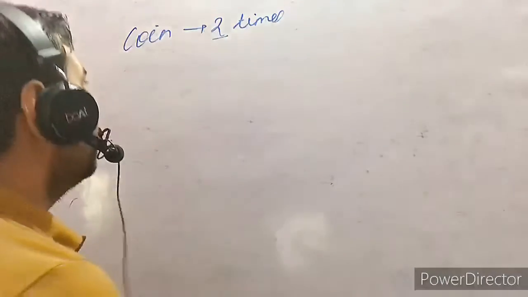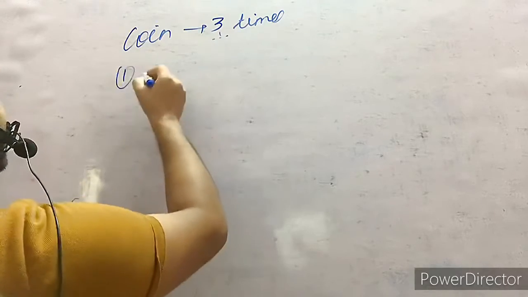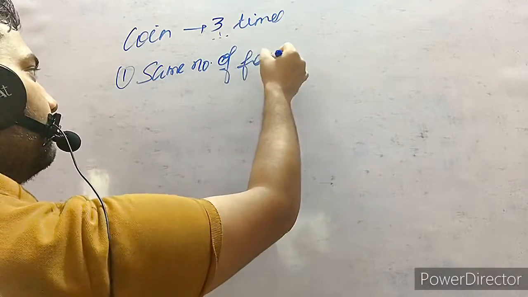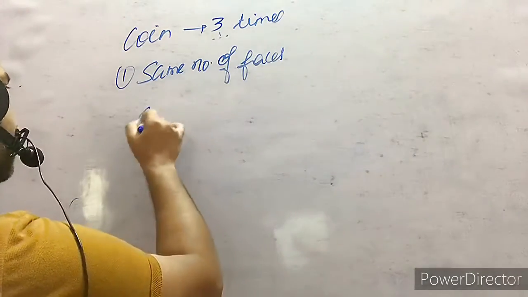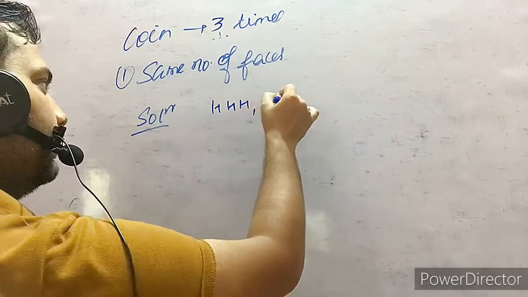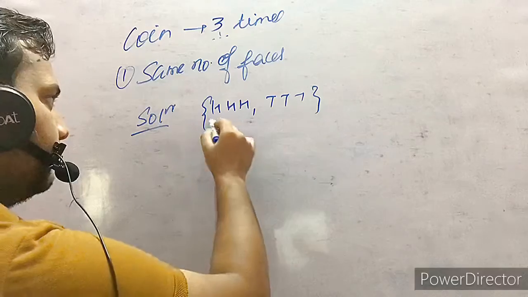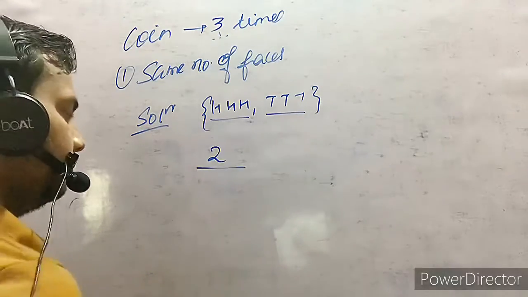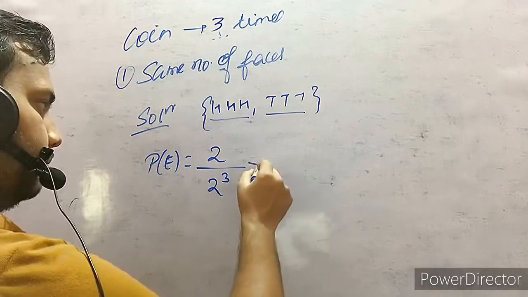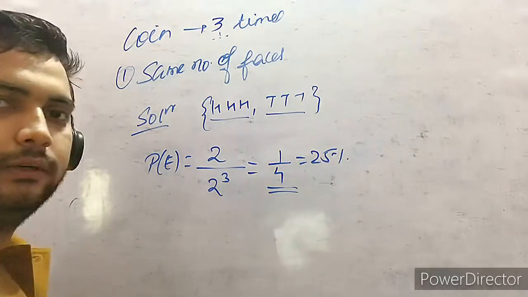Okay. So if coins are 3 in number, 3 coins, what is the possibility of the same number of faces? Same number of faces, that is either head, head, head or tail, tail, tail. So favorable cases are 2 and total number of cases is 2 to the power 3. This will be the probability of the event. It will be 1 by 4, 25%. Did you get it?